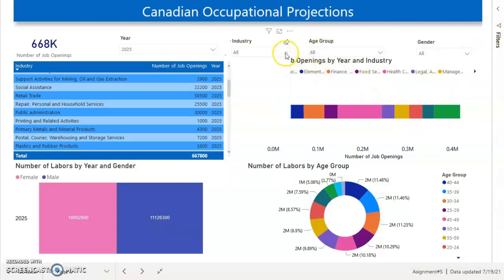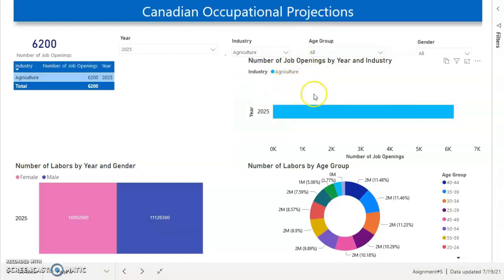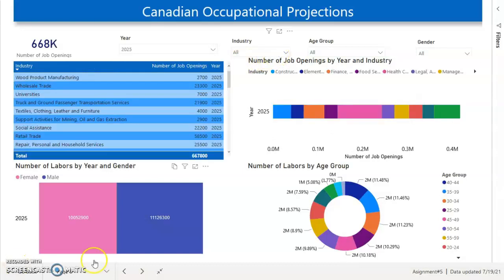For example, if we want to have a look at the agriculture sector for 2025, I have filtered it using this slicer, and the dashboard turns to agriculture. We can see in 2025 we will have 6,200 new job openings in the agriculture segment. This is it from my side.